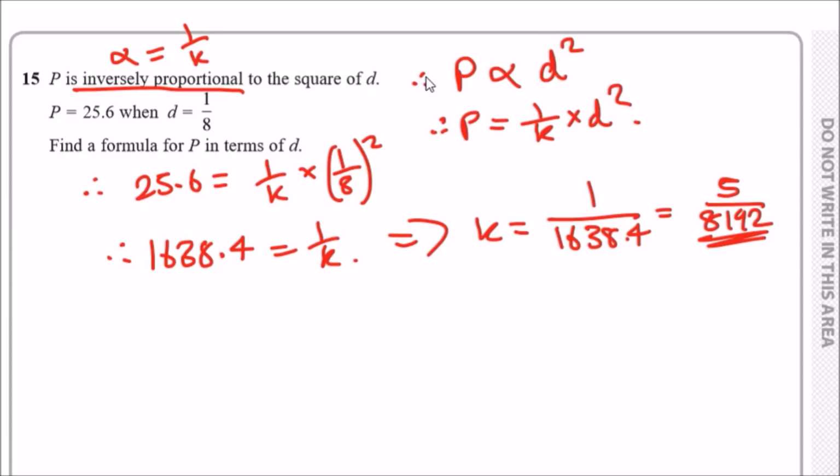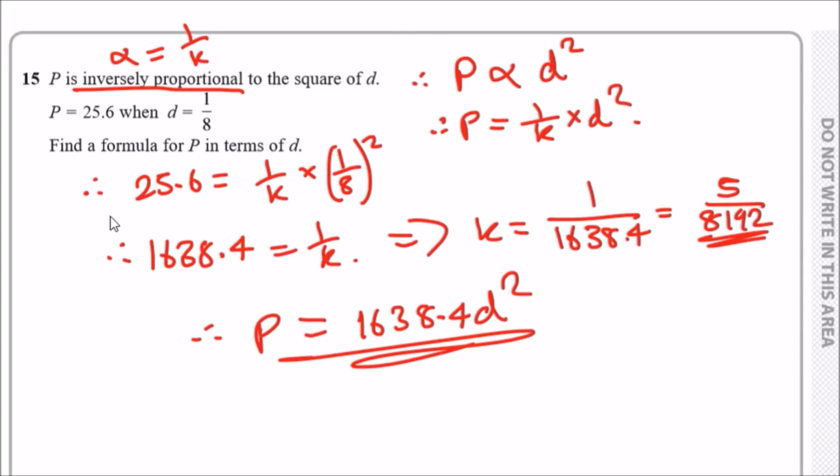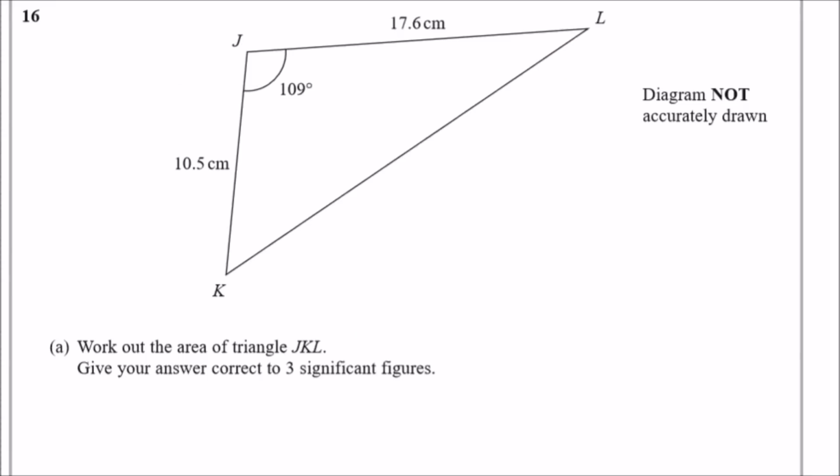And therefore, our final formula for P in terms of D will be P equals 1 over K, I could just choose 1 over K actually. So 1 over K is 1638.4 times D squared. I could have used the K value, and I just realized 1 over K is what they want. Done. Alright guys, number 16.